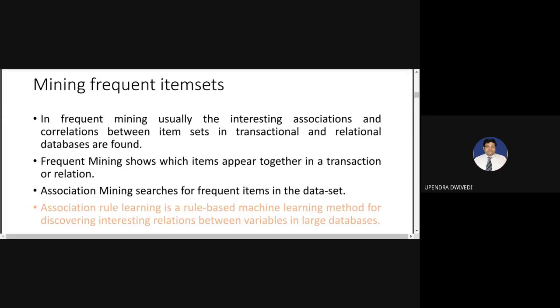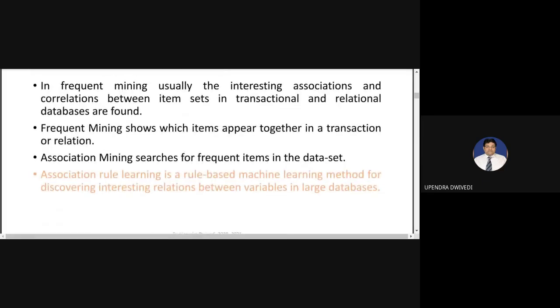Now, in frequent mining, usually the interesting association and correlation between item sets in transactional and relational databases are found. We'll see what these correlations are in the upcoming session and how we can apply them to find the pattern within transactional and relational databases. Frequent mining shows which items appear together in a transactional or relational database. Association mining searches for the frequent items in the dataset.